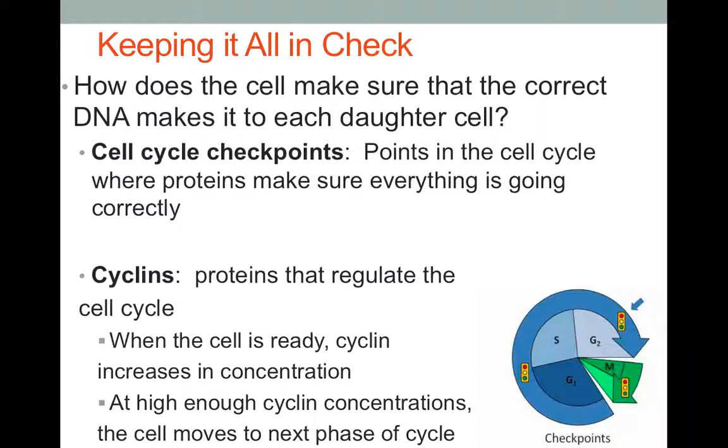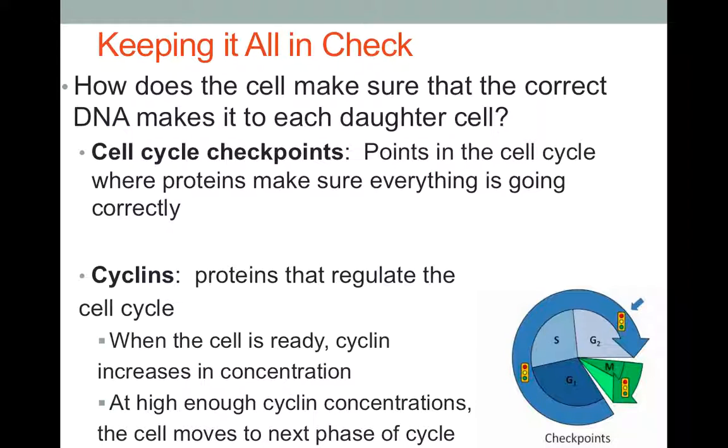we don't want it to divide. All right, there's another checkpoint then partway through G2, and that checkpoint must be passed for the cell to go into mitosis, which is, of course, nuclear division. At this checkpoint, we might be checking the DNA again because it's just been replicated and making sure that the cell is ready to divide.